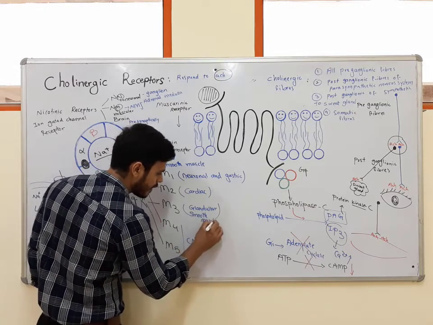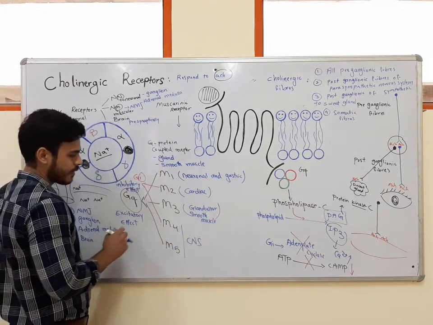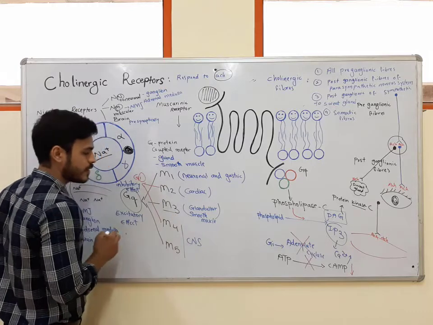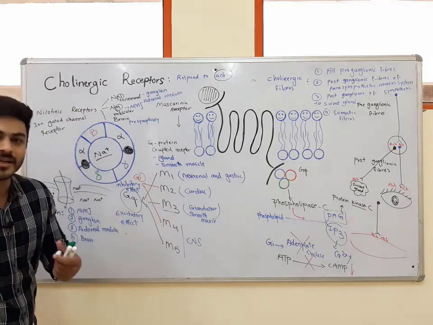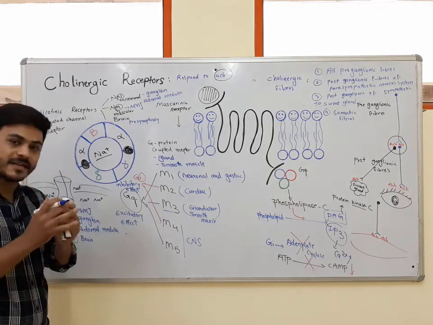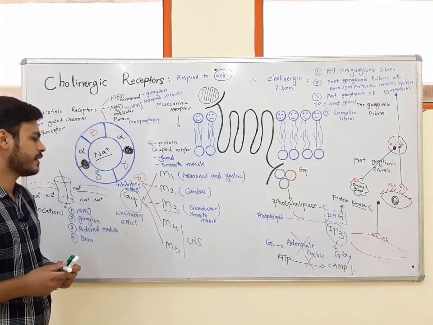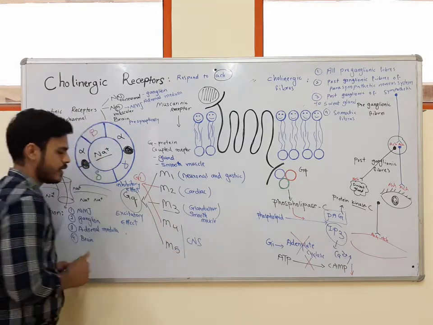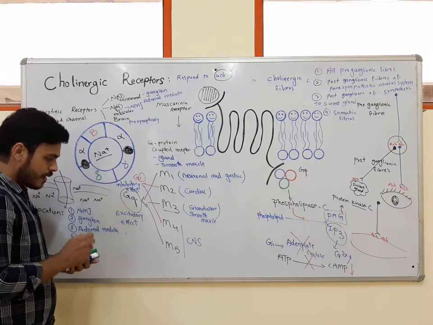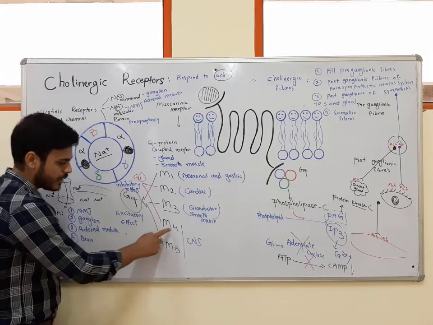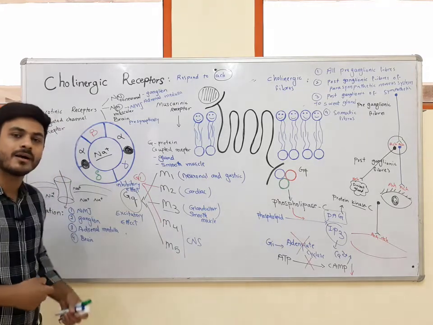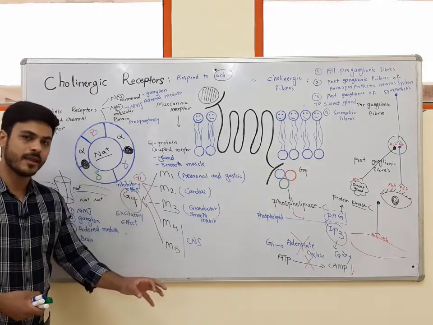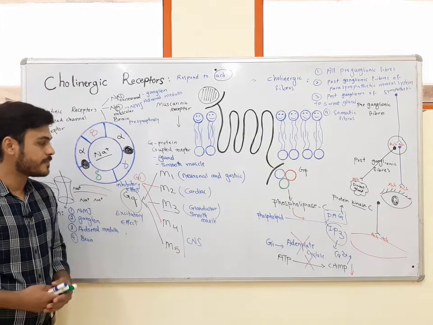By activation of these M3 receptors, or by stimulating these M3 receptors, we can see bronchoconstriction effect, or we can see vasodilatation effect. Also, these are the effects after stimulating the M3 subtype. And M4 and M5, as I told you, are located in the CNS. But something is there about M4 and M5. We don't know about the effect of these two subtypes when we stimulate them. The exact effect of these two subtypes is unknown.